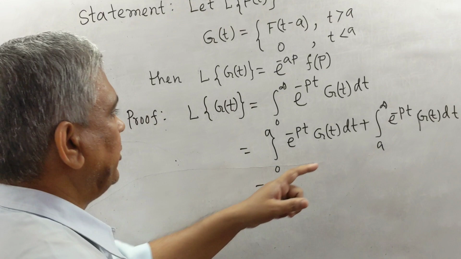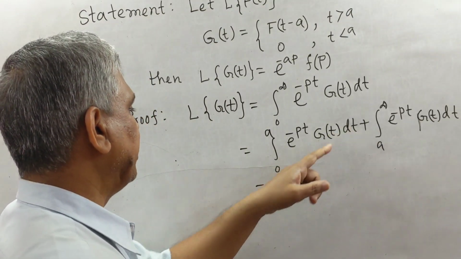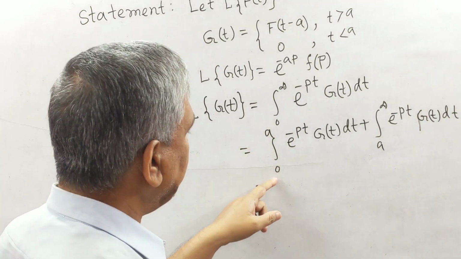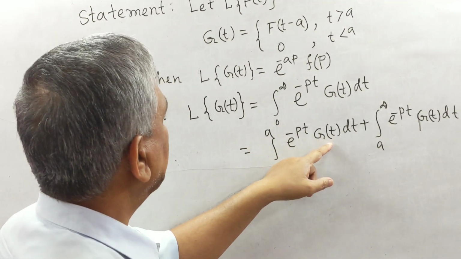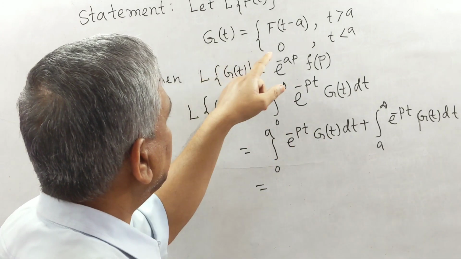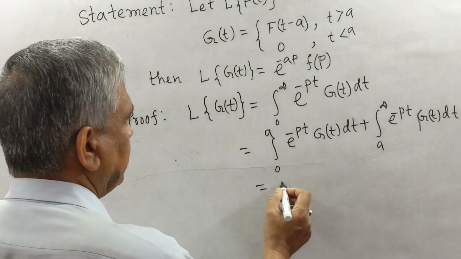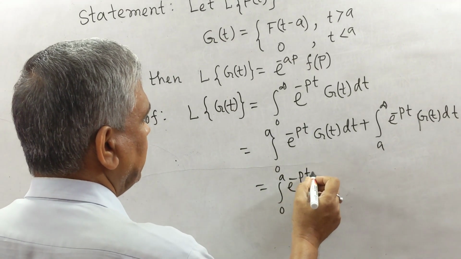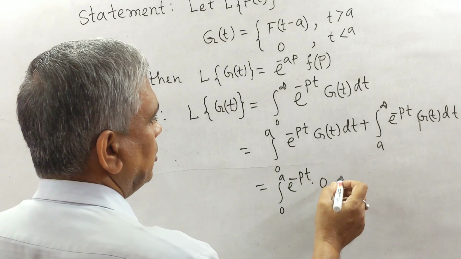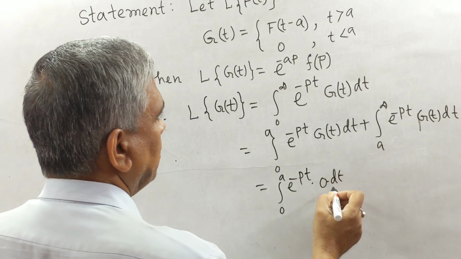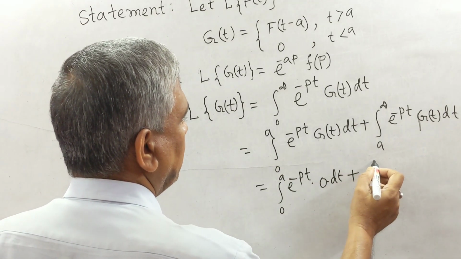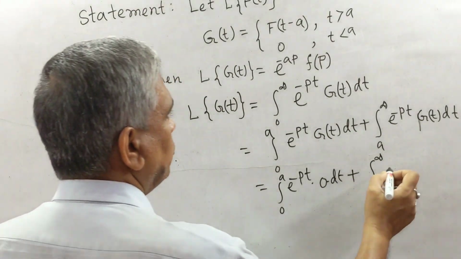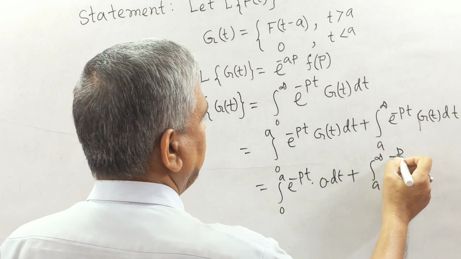Here t is the variable, and the value of t between 0 and a means less than a. In that case the value of g(t) equals 0. So we write the integral from 0 to a of e to the power minus pt into 0 dt plus the integral from a to infinity of e to the power minus pt.